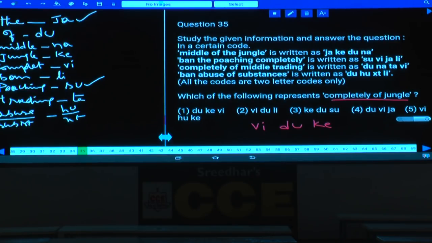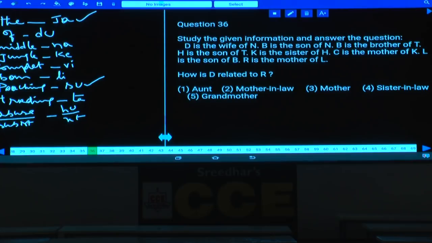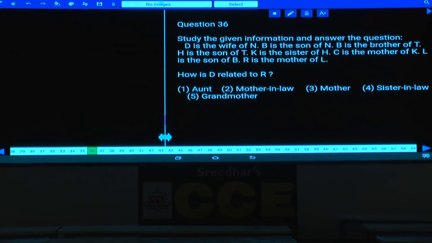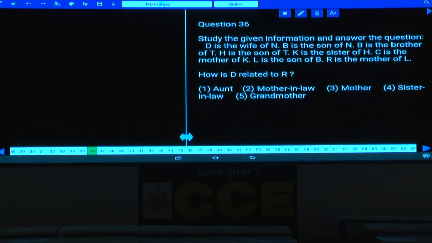VIDUKE, and it is given in choice 1. Done with this? Choice 1 is the answer. Now this is about question numbers 31 to 35. These 5 questions are based on coding and decoding. Then 36 to 38, these 3 questions are based on blood relations. A small set for 3 marks on this blood relation.